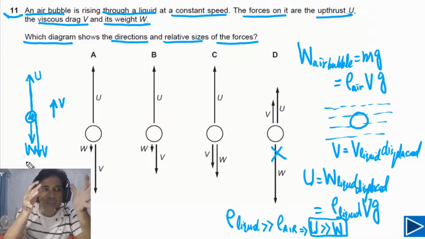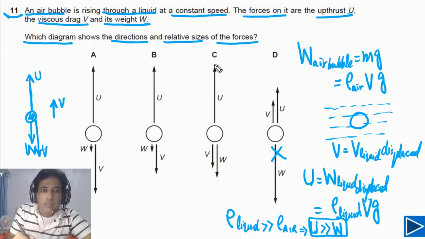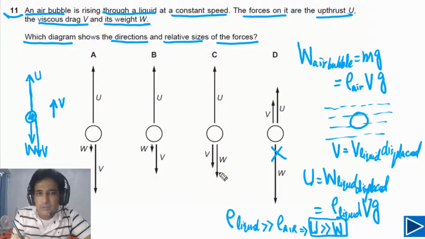So these are the directions of forces. Now if you look at option C, it is also not possible because W is close to upthrust. So this is also not possible.